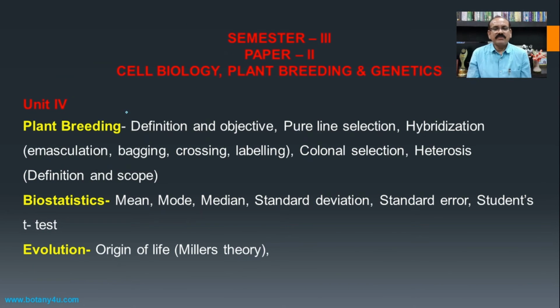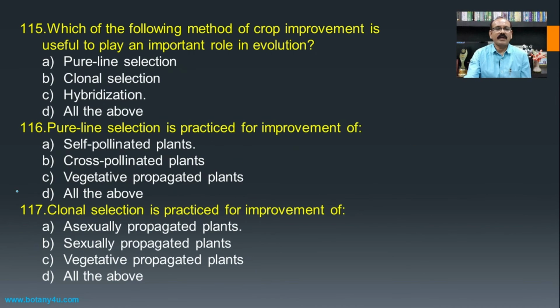Then the last unit of this paper is based upon plant breeding and biostatistics, and one theory, that is, Miller theory from the evolution. So we will see the different MCQs based upon the different processes of selection, hybridization, and even the different terms of biostatistics and the Miller theory.